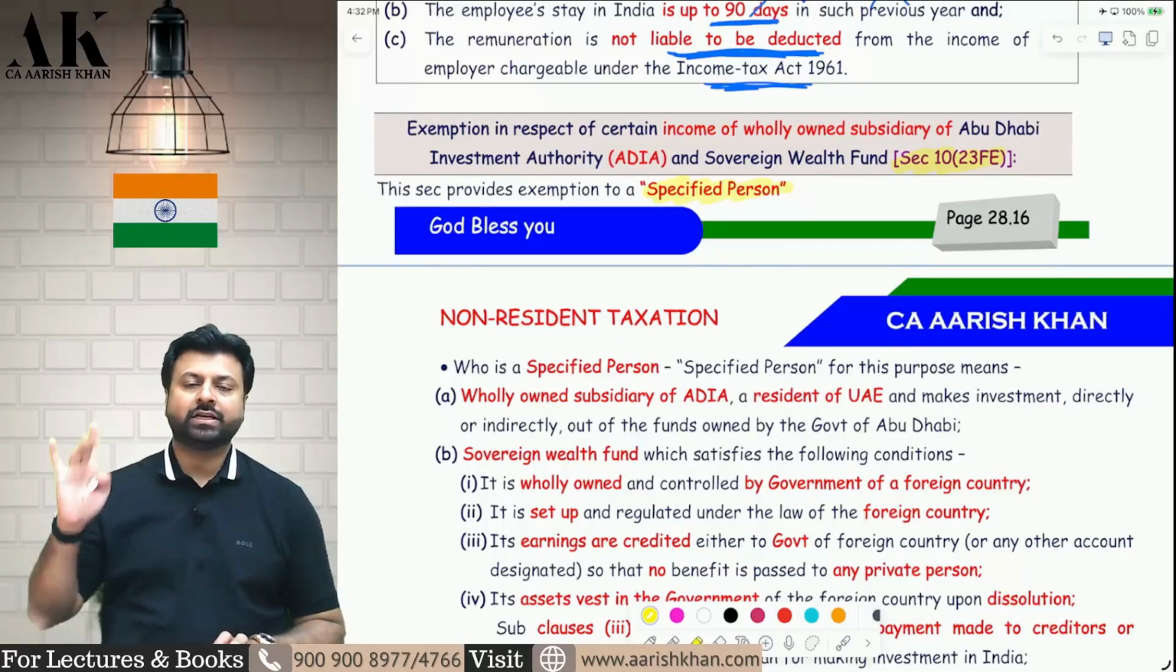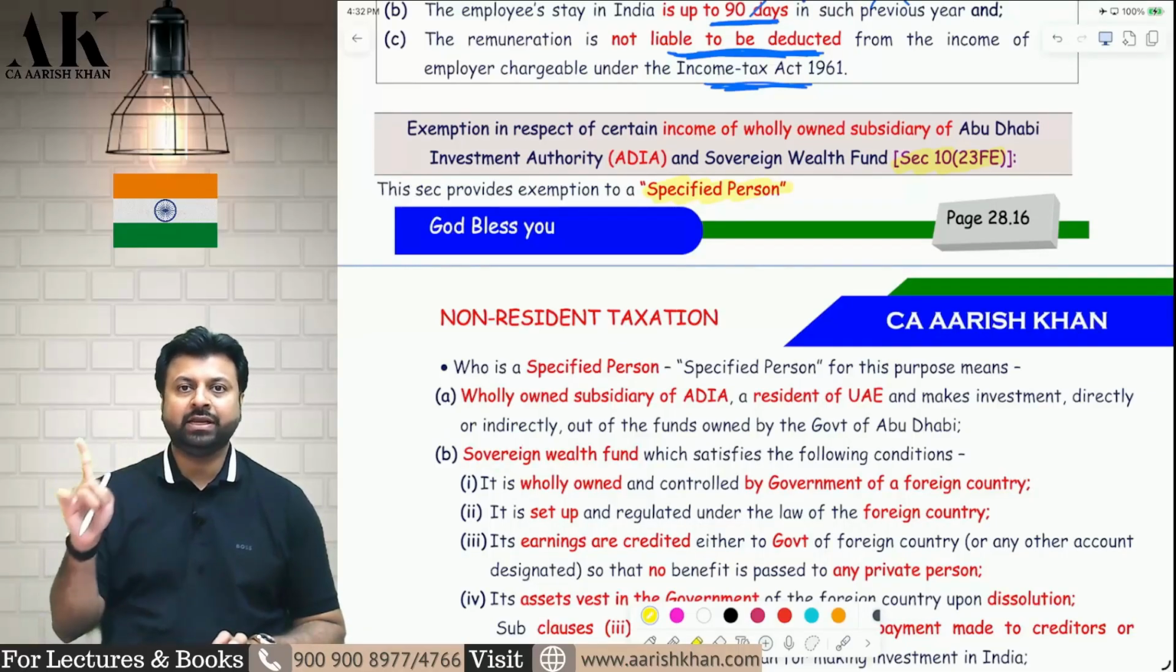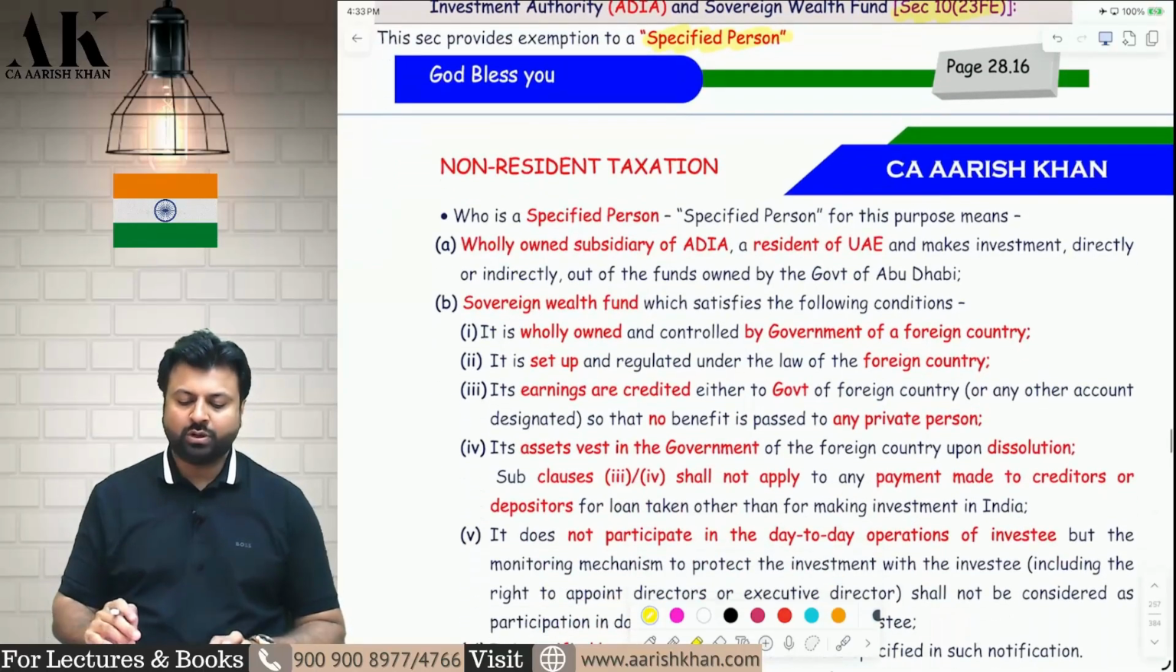There are 3 persons which are considered to be specified person, and some incomes of specified persons are not subject to tax. Let's first understand who are these specified persons.